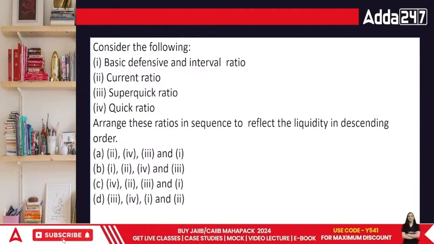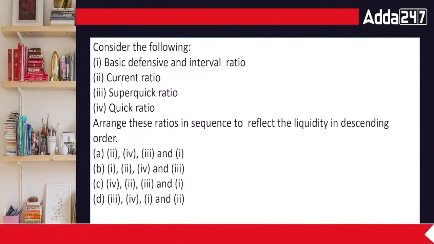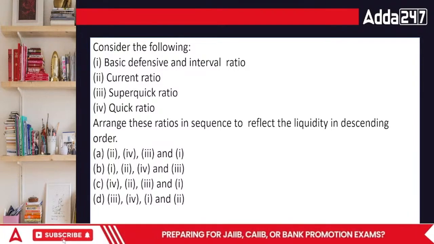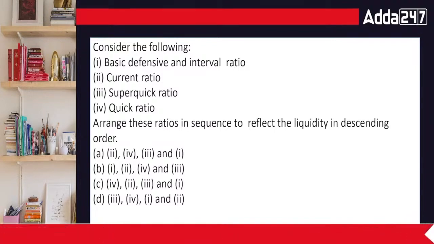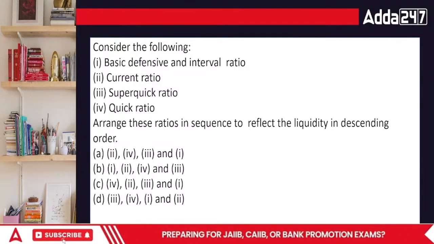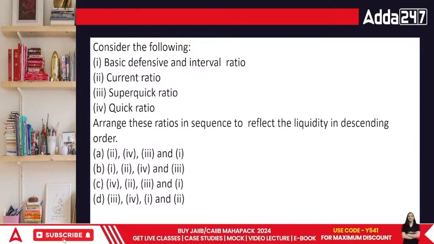Consider the following, everyone: basic defense interval ratio, current ratio, super quick ratio, and quick ratio. Arrange the following ratios in the specific order of liquidity. Whereas in our book, we have got quick and current ratios. This is basically from a specific previous year examination of some other set. So the answer I'm just sharing with you directly.